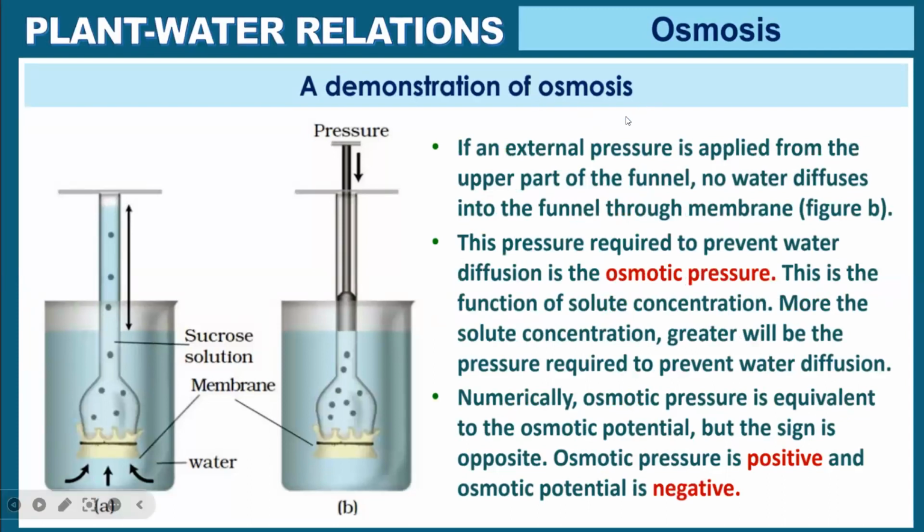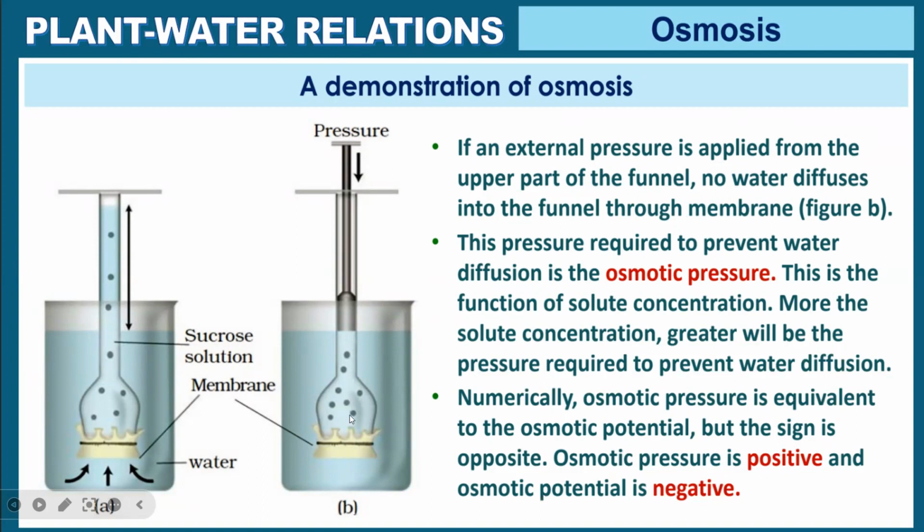Demonstration of osmosis: if an external pressure is applied from the upper part of the funnel, no water diffuses into the funnel through the membrane. This pressure required to prevent water diffusion is called osmotic pressure. This is a function of solute concentration. The more the solute concentration, the greater the pressure required to prevent water diffusion. Numerically, osmotic pressure is equal to osmotic potential, but the sign is opposite. Osmotic pressure is positive, osmotic potential is negative.